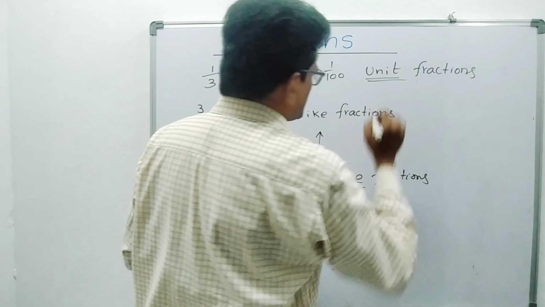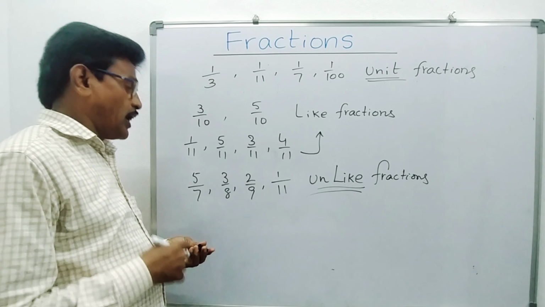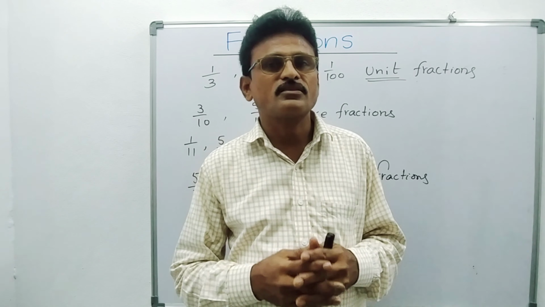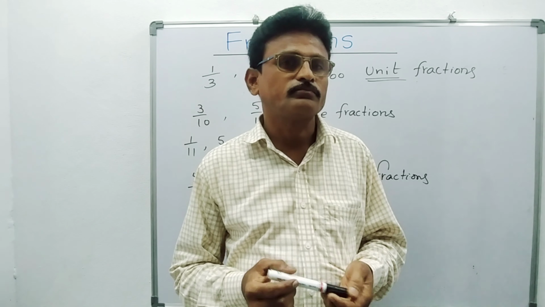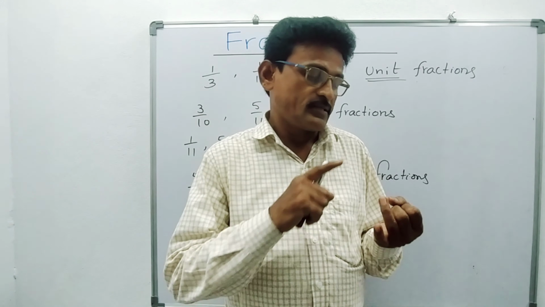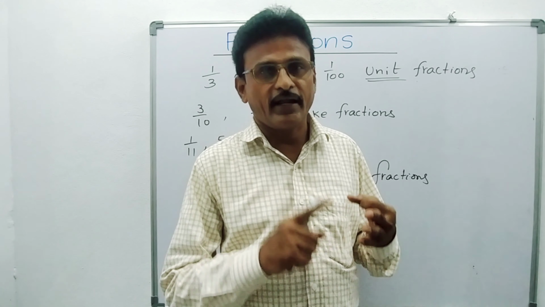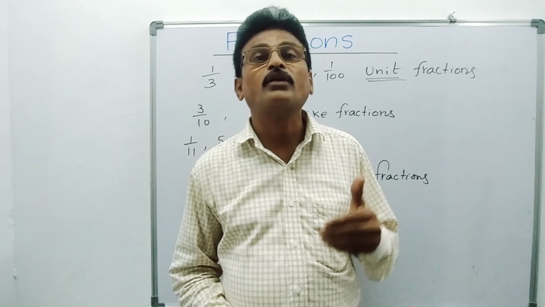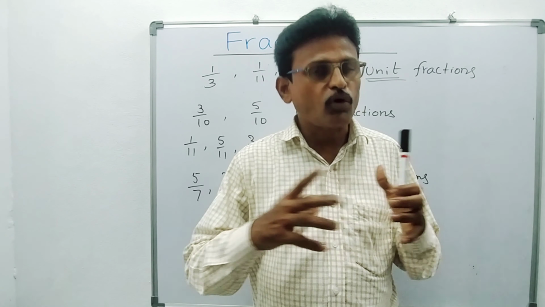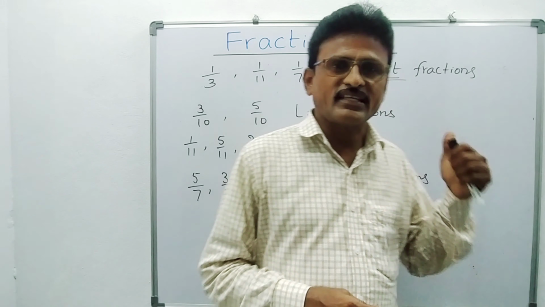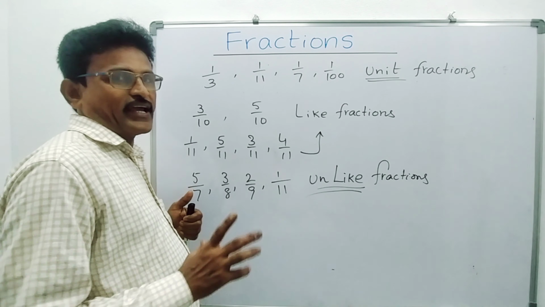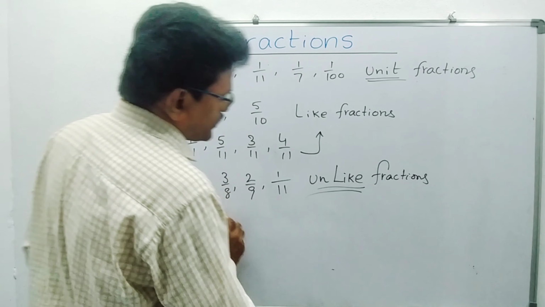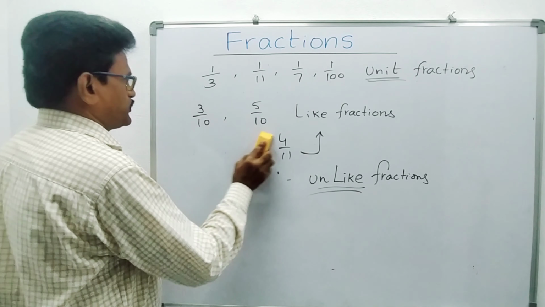Generally, fractions means everybody will think about proper fractions, improper fractions, and mixed fractions. What is a proper fraction, what is improper, what is mixed? It will take some more time, so unnecessarily this video will be lengthy. That's why I am going to explain this in the next video. So what we will do today? One more thing we will learn in this video.